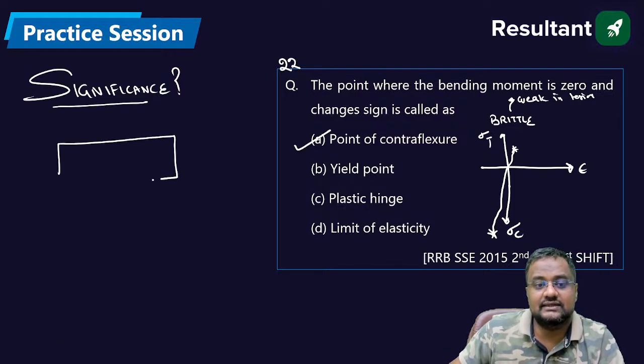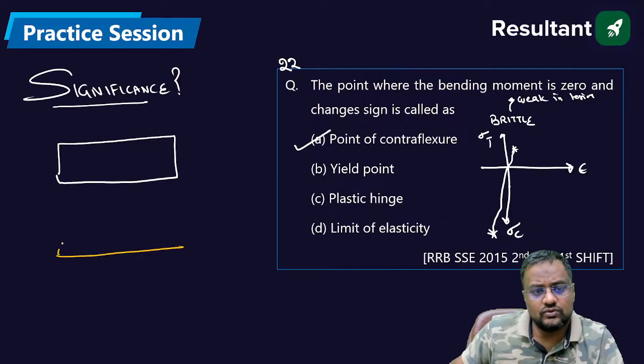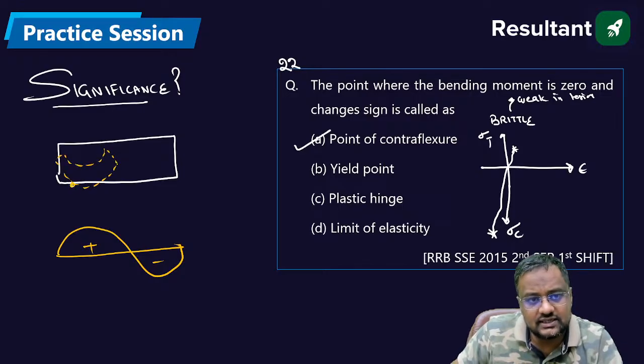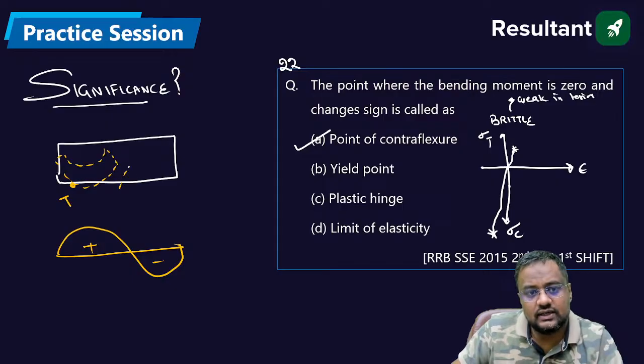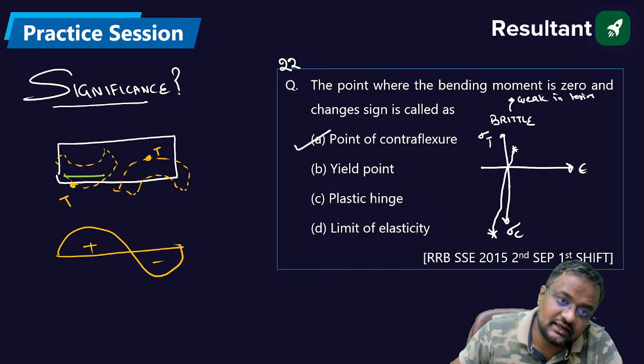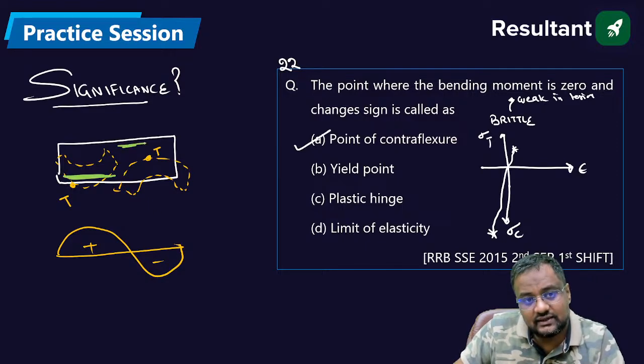Suppose a beam is like this and the bending moment diagram is like this. Positive means sagging, so tension is at the bottom. Negative means hogging, so the beam deflected shape is like this, so tension is at the top. And in tension concrete is weak, so we provide reinforcement at the bottom on the positive side, and at the top on the negative side.